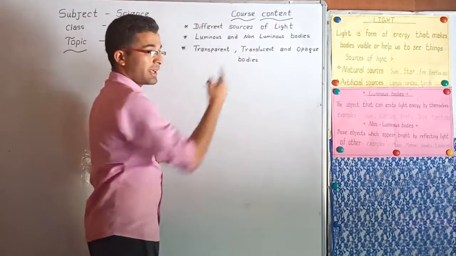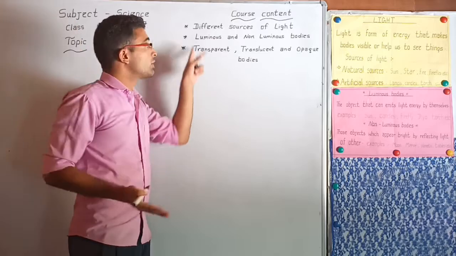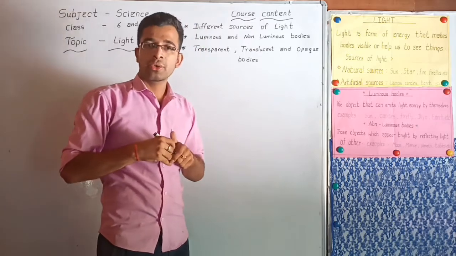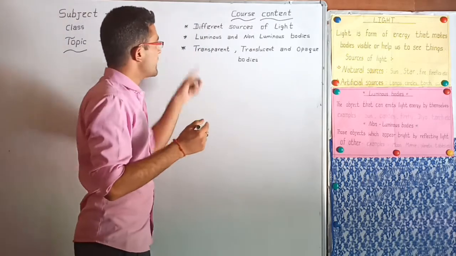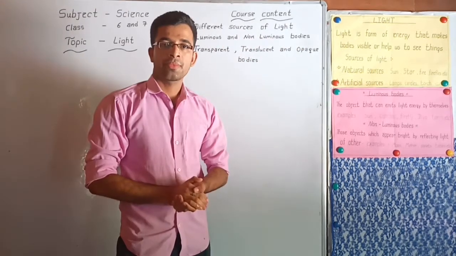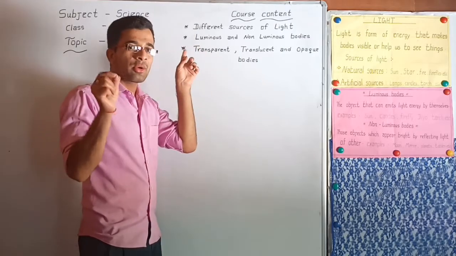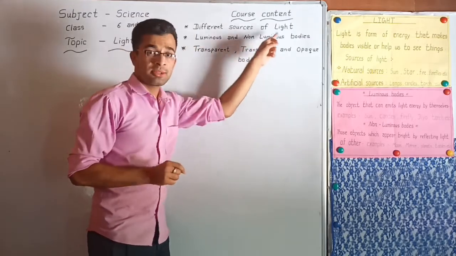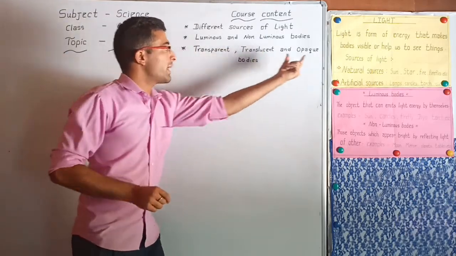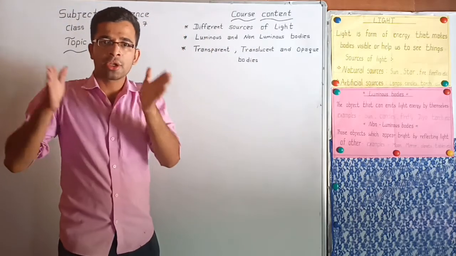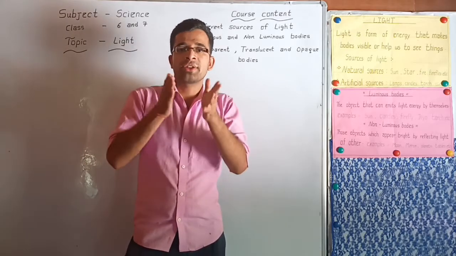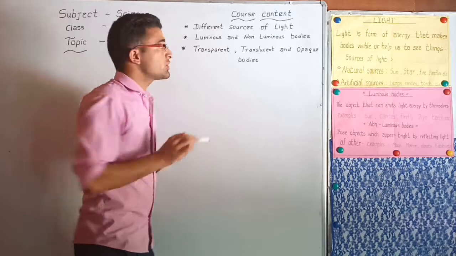Okay students, now we are going to the next topic. Here is our course content. In this class we are going to learn about these topics. First one is different sources of light. Next is luminous and non-luminous bodies, and the last one is transparent, translucent and opaque bodies. What are these bodies? We are going to learn in this class. So be calm and be focused on this video. The class is very interesting for you. Okay students, we are moving to the first topic.